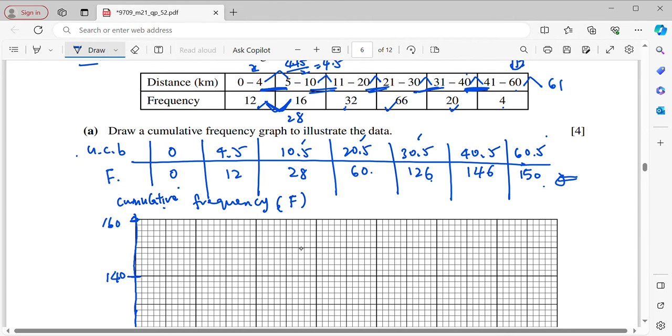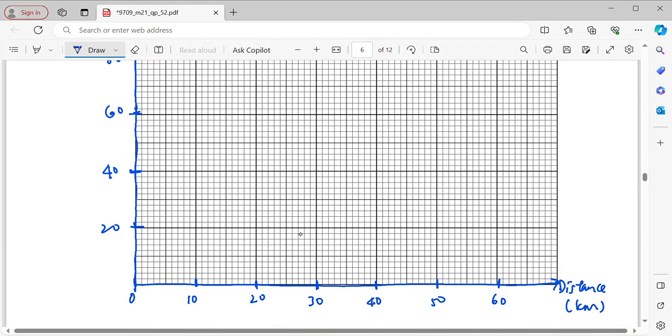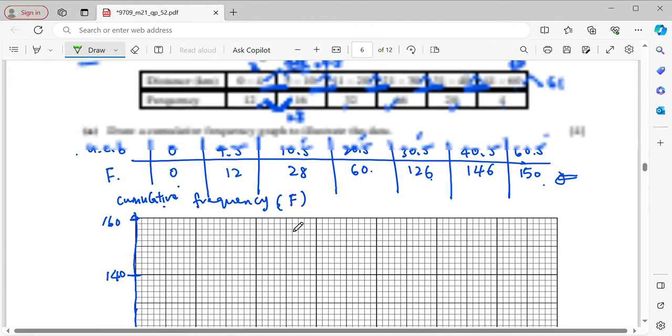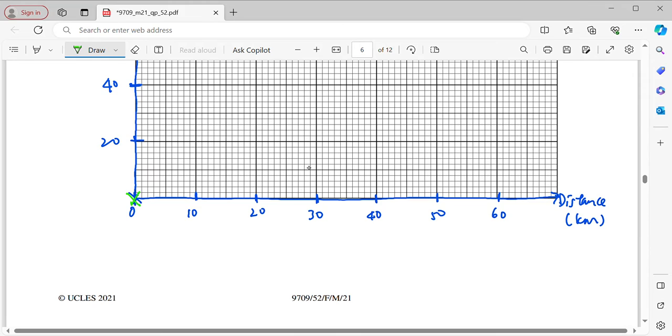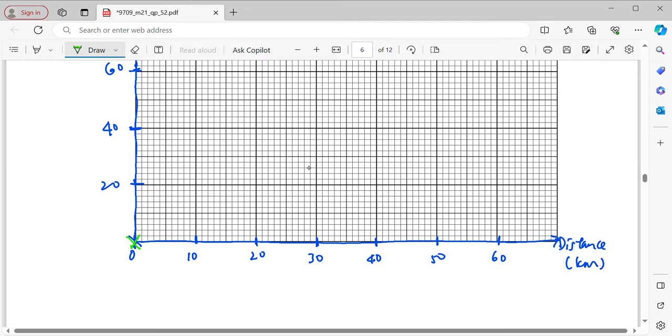At first 0, 0. Then 4.5, 12. Okay, here is 5. That means 4.5 is in the middle. And 12. So this is 10.